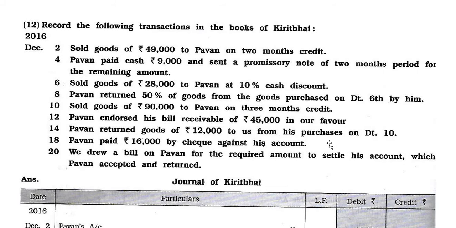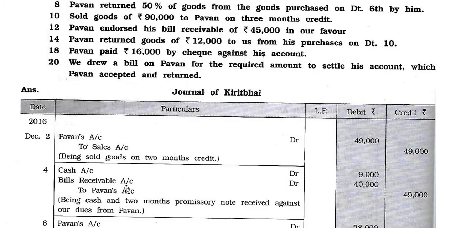So 90,000 minus 12,000 is there. Now date number 18. Pawan paid rupees 16,000 by check against his account. Date number 20. We drew a bill on Pawan for the required amount to settle his account, which Pawan accepted and returned. Journal of Kiritbhai.